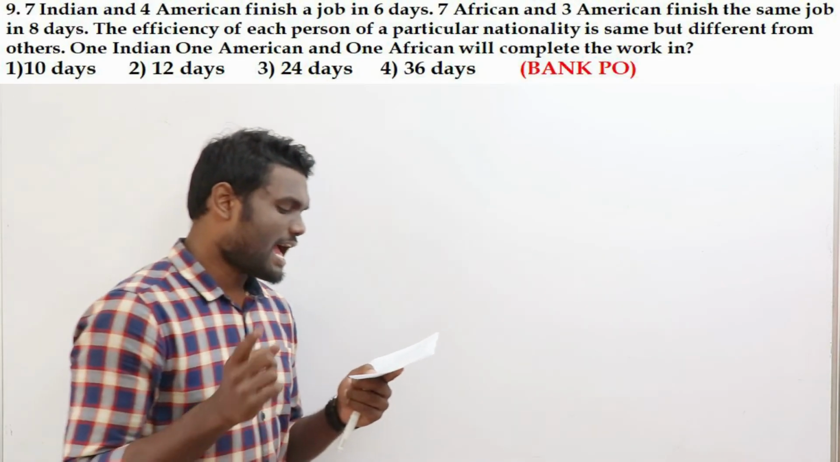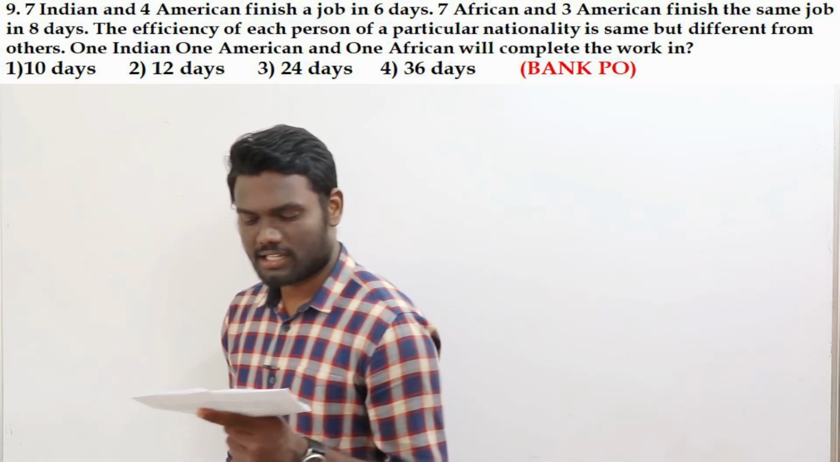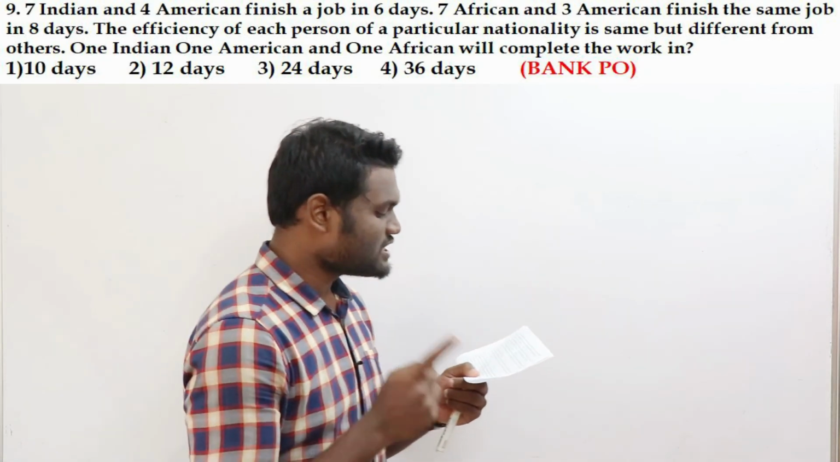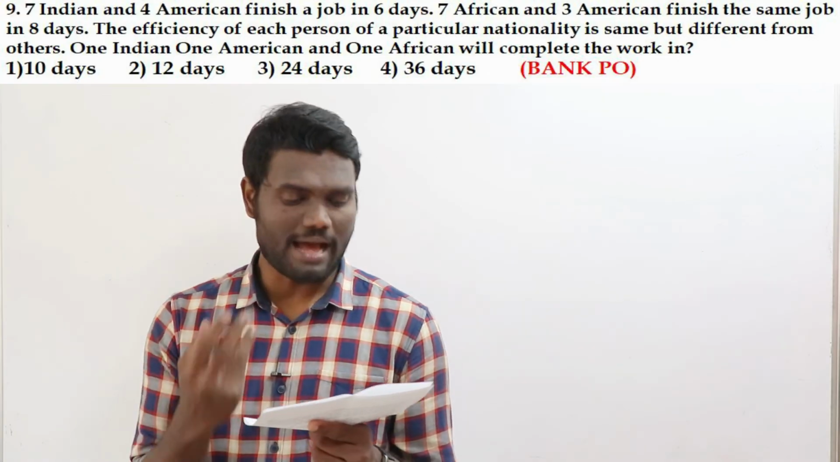7 Indians and 4 Americans finish a job in 6 days. 7 Africans and 3 Americans can finish the same job in 8 days. The efficiency of each person of a particular nation is the same but different from the others.